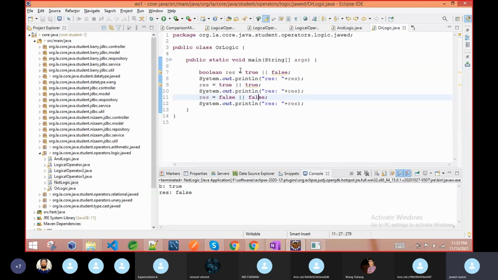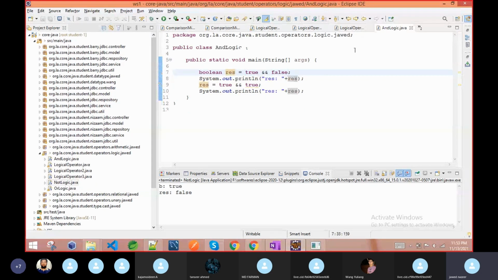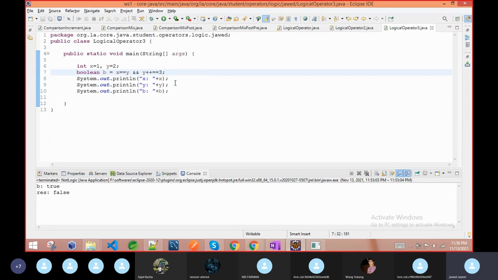Now the problem is happening, if you see this is true, false. Now I will show you what will happen. Check the result properly.